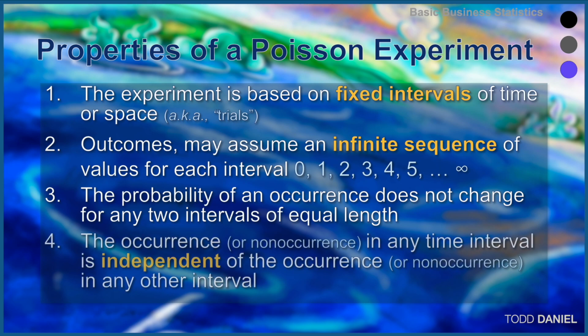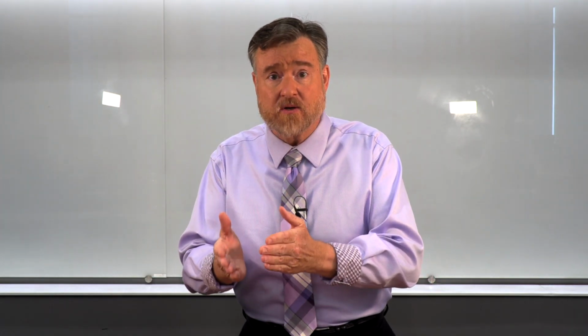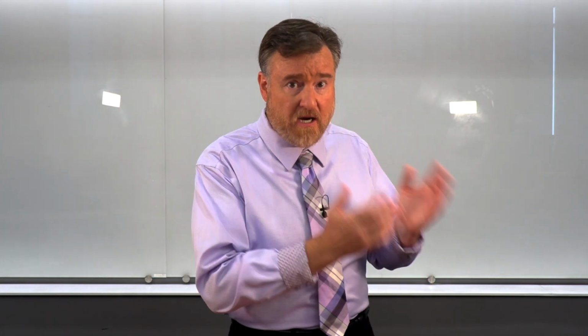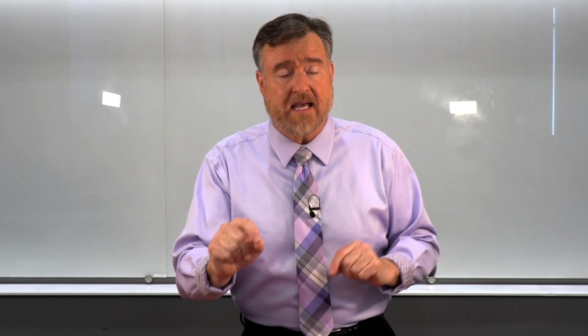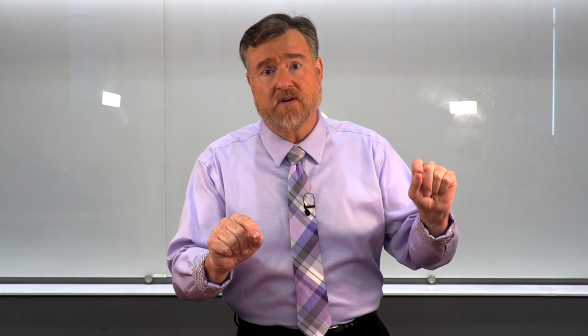The probability of any occurrence doesn't change for any two intervals of equal length. And the occurrence or the non-occurrence in any time interval is independent of the occurrence or non-occurrence in any other time interval. The fact that a certain number of cars arrives in this hour should not influence the number of cars arriving in another hour. It may be that the number of cars is lesser in the middle of the day than at rush hour, but the arrival of the cars in midday is not influencing the arrival of the cars later in the day.